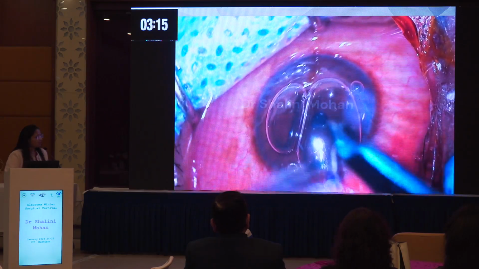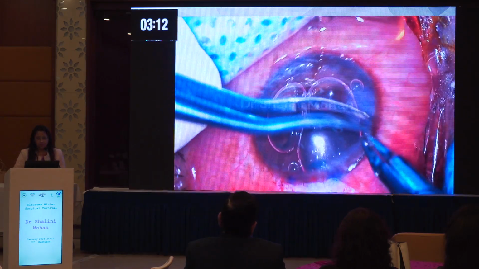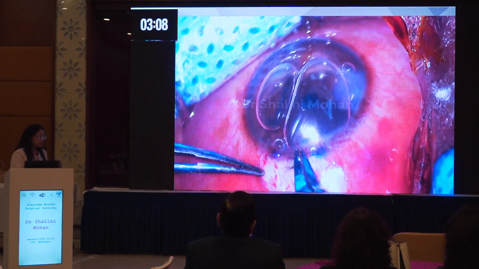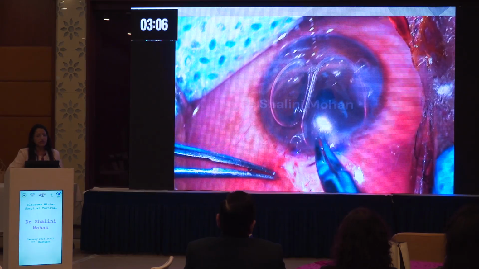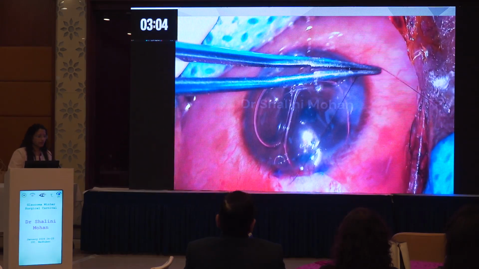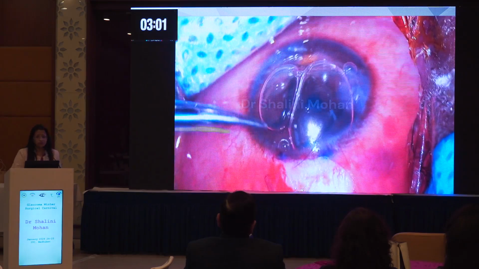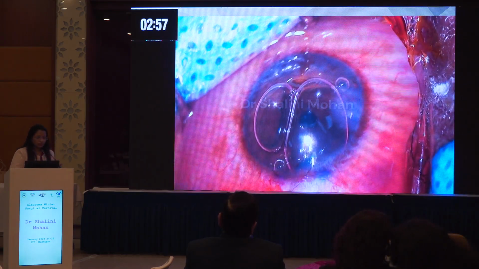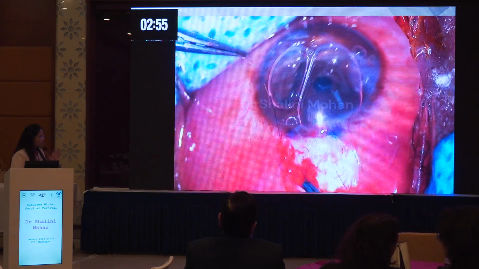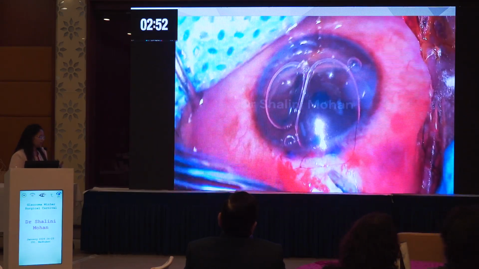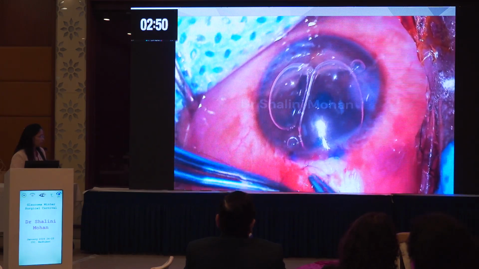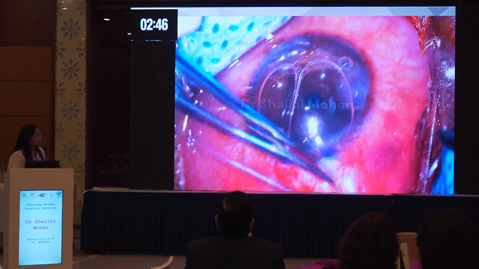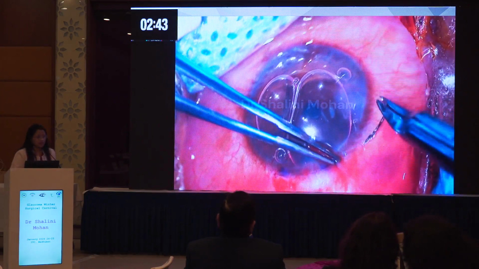This is important to prevent post-operative shallowing of the anterior chamber, because if you need to take the patient a second time to the operation theatre, even if it is just reforming of the anterior chamber, that is a great amount of trauma for the patient. Therefore, you titrate the wound on the table so that there is no shallowing in the post-operative period. So I have put 1 more suture over here, and now once I am sure that the air is not leaking, I am closing the conjunctiva.